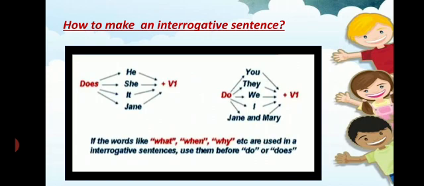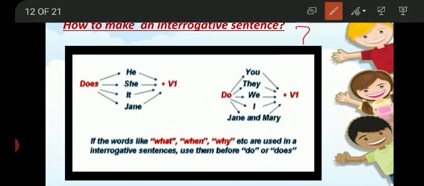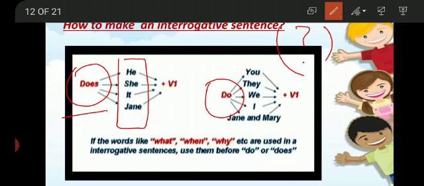Last type of sentence, how to make an interrogative sentence, or you may say how to make questionary sentences of present indefinite tense. So in questionary sentences we use helping verb in the start. So with singular subjects, does in the start, then subject, then first form of verb, and in the end question mark. And with the plural subject, do in the start, subject, first form of verb, object, and question mark. And if we are using some words like what, when, why, so we will use these words in the start before our helping verbs.